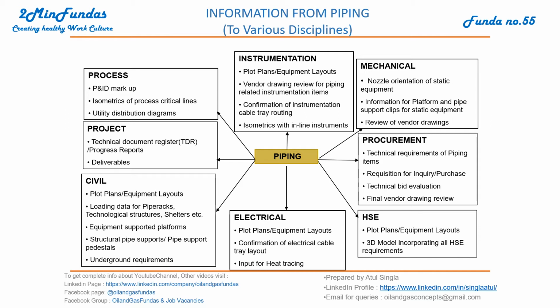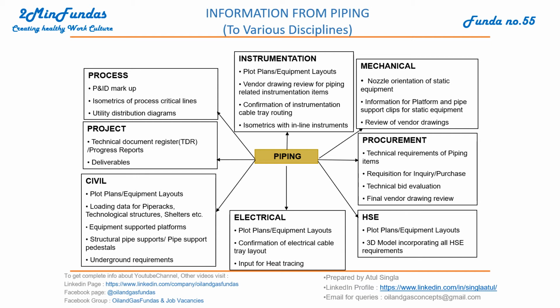Same is with the HSE department. Plot plan and 3D model is required from piping to the health and safety department. They finalize their requirement based on those inputs. For the procurement department, they are looking for technical requirements of piping items that are provided by the piping team. Requisition for inquiry, purchase, technical bid evaluation, final vendor drawing reviews. All this information passes from piping to procurement, and they review and finalize all this information.